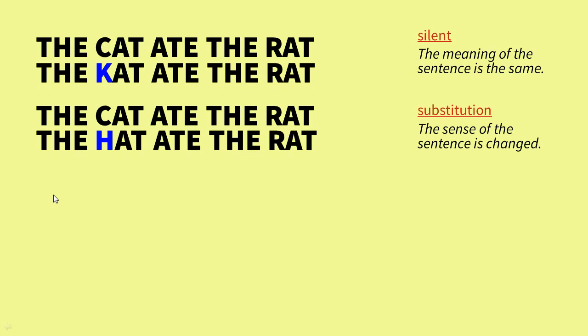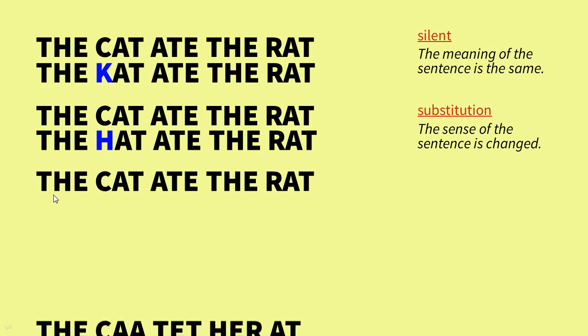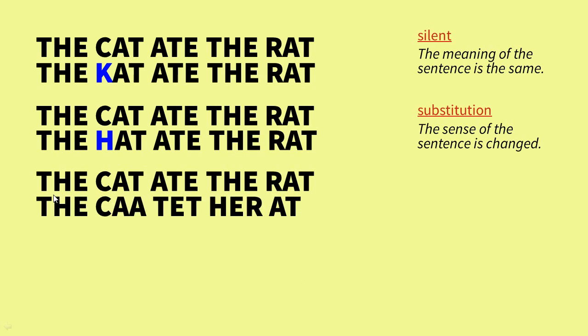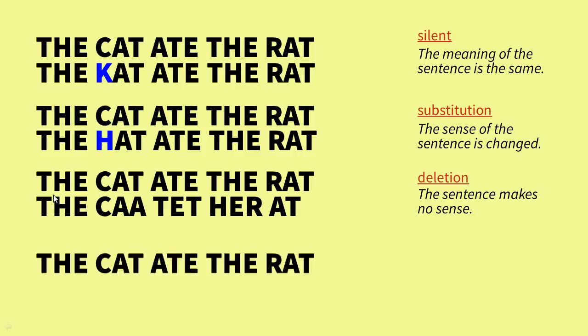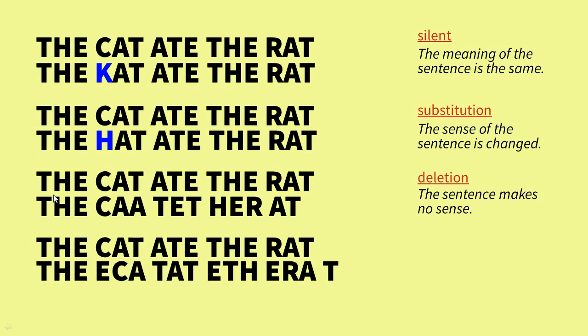Now, what happens if we delete a letter? The change is more profound, as every single 3-letter word after the deletion is changed, and the resulting protein or sentence cannot be read. Finally, what would happen if we inserted a letter? The result is similar to the deletion example because every codon after the insertion is changed, and thus the sentence does not make sense.